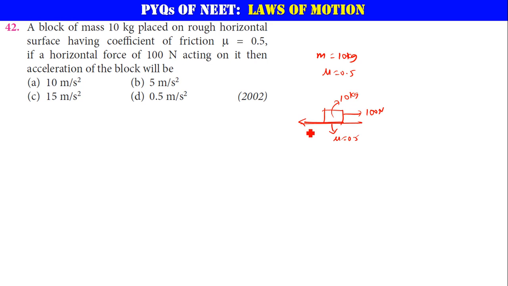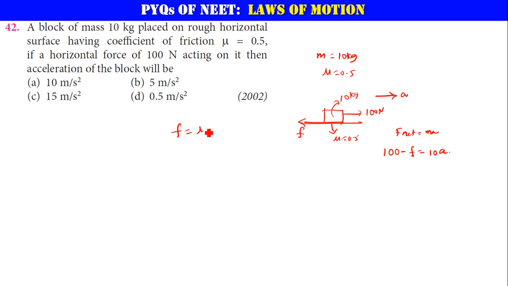Friction will be acting in this direction, in the opposite direction. Okay, so now let me apply F net is equal to ma. So basically this acceleration will be in this direction. So if I apply F net is equal to ma, 100 newton is acting in the direction of acceleration, so plus friction is acting in the opposite direction is equal to mass, which is 10 kg, times acceleration, which you don't know, but friction you know, isn't it?